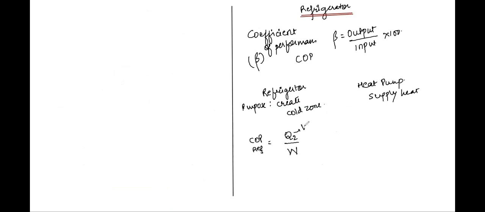How much heat has been extracted? Heat extracted is the purpose, upon work done, electrical work done for it, which is the input. So output by input gives me the coefficient of performance for a refrigerator. Again, write this as Q2 upon Q1 minus Q2. We know that Q1 is to Q2 is directly proportional to T1 is to T2. So this is given by T2 upon T1 minus T2. This is beta for a refrigerator. Very important class. Take it as a note with you.